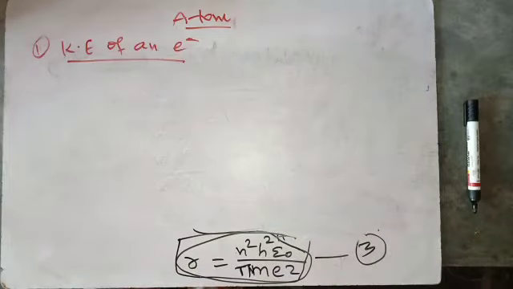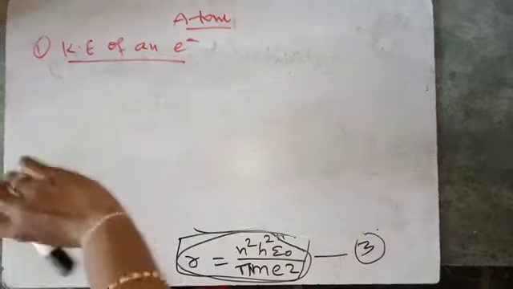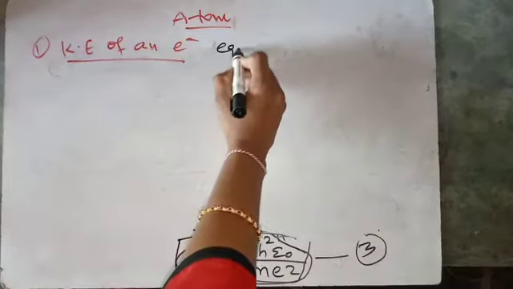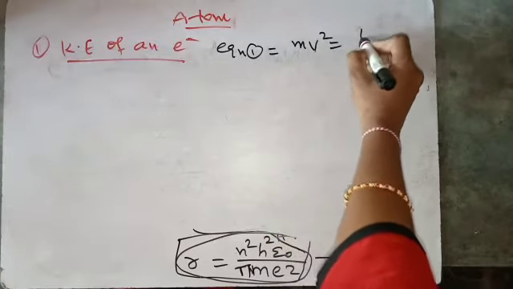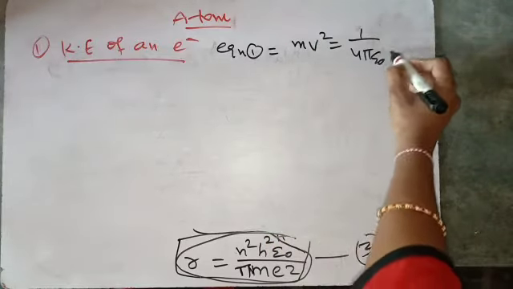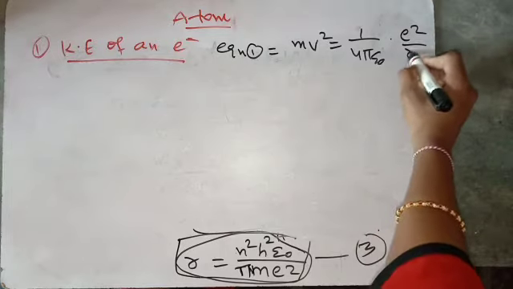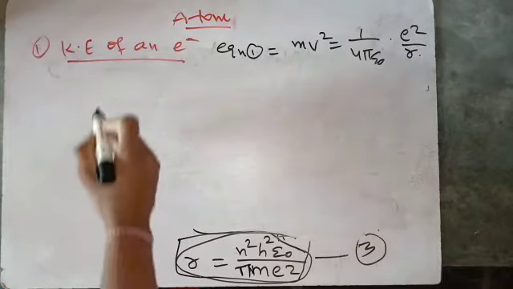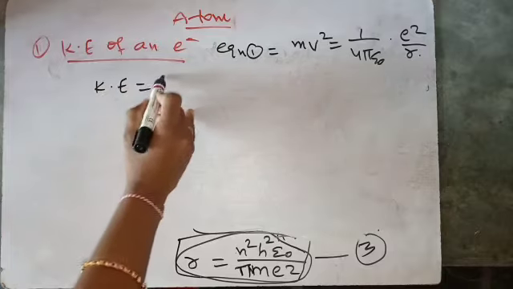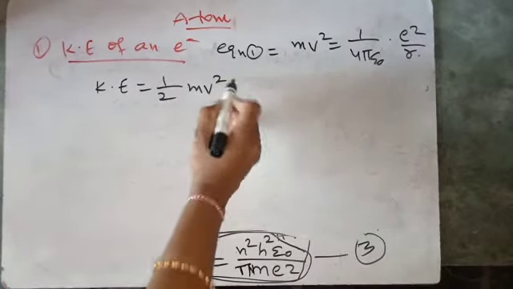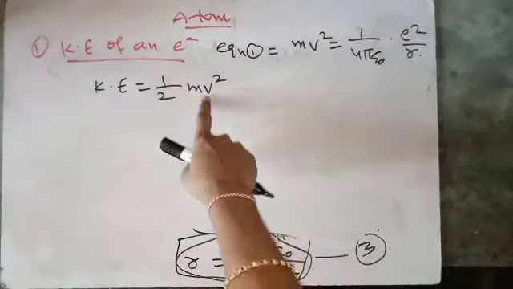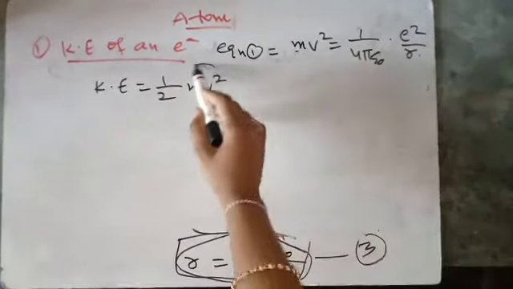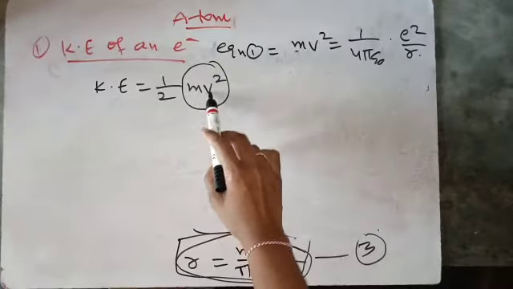So from equation 1, what is equation 1? We have mv square is equal to 1 by 4 pi epsilon naught into e square by r. Okay, we know that kinetic energy is equal to half mv square. Here we have mv square, so just substitute this equation 1 in place of mv square.